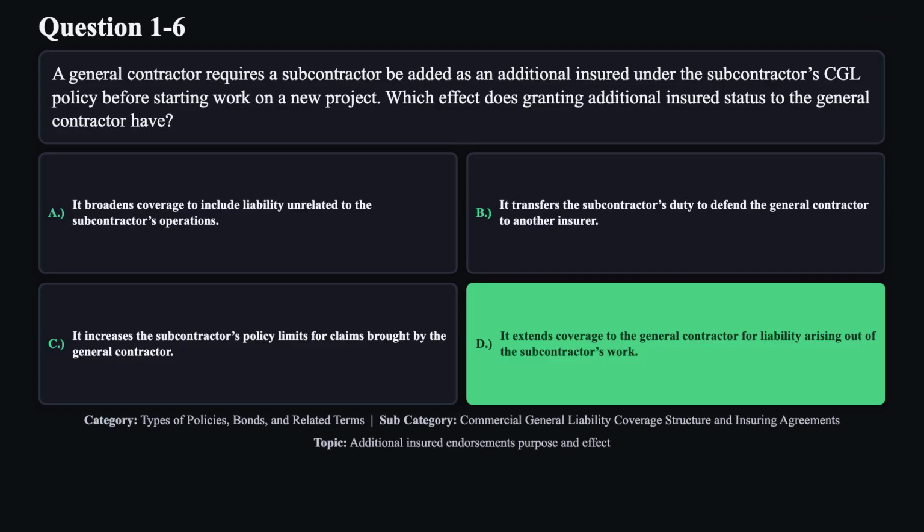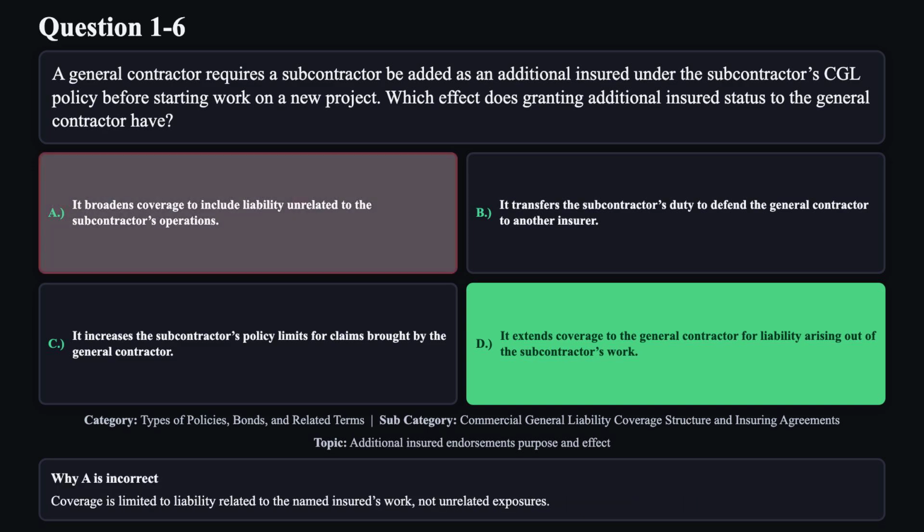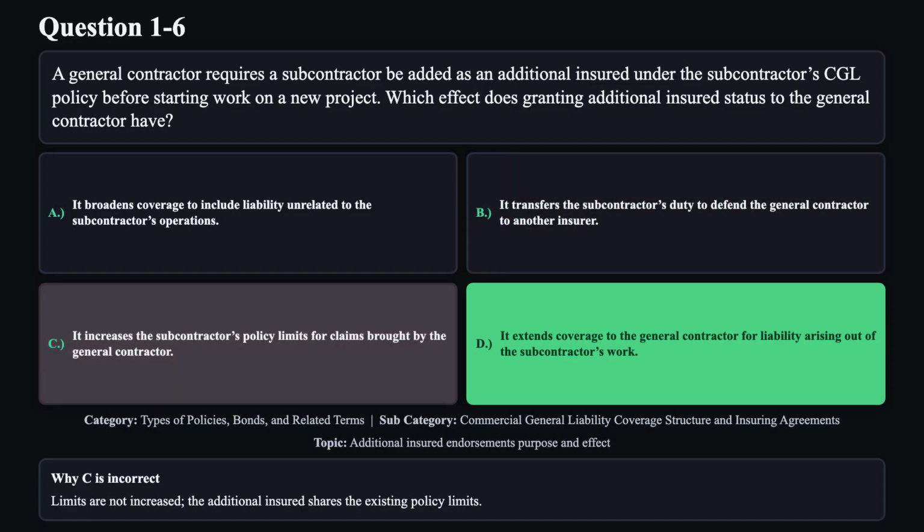The correct answer is D. An additional insured endorsement extends liability coverage to the additional insured for claims arising out of the named insured's work. Reason A is not correct. Coverage is limited to liability related to the named insured's work, not unrelated exposures. Reason B is not correct. Duty to defend remains with the original insurer. It does not transfer insurer obligations. Reason C is not correct. Limits are not increased. The additional insured shares the existing policy limits.